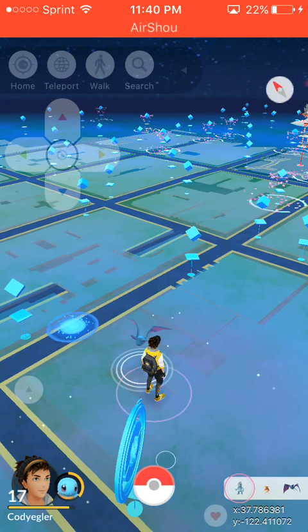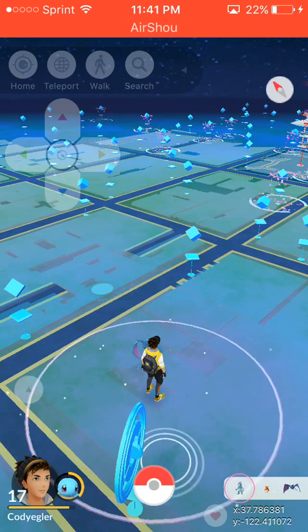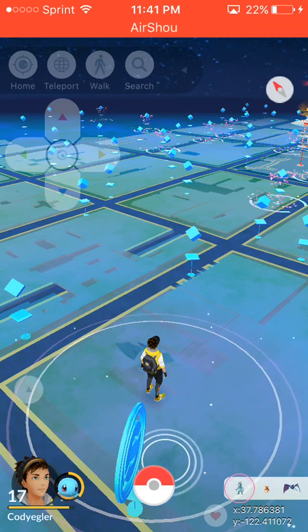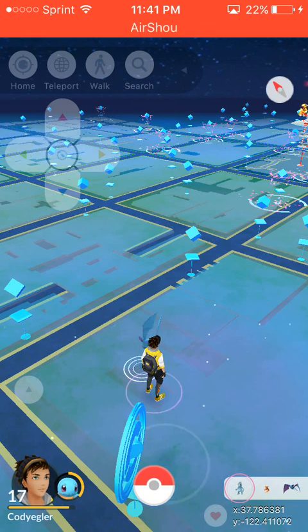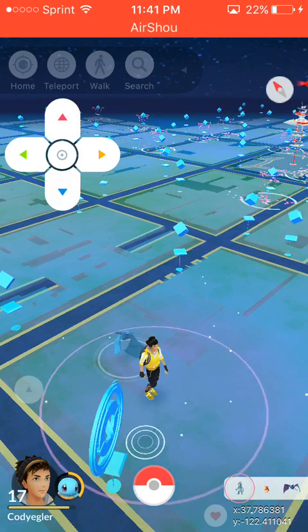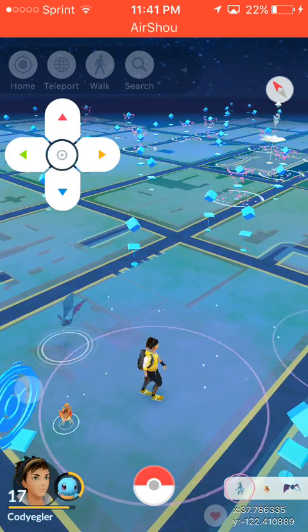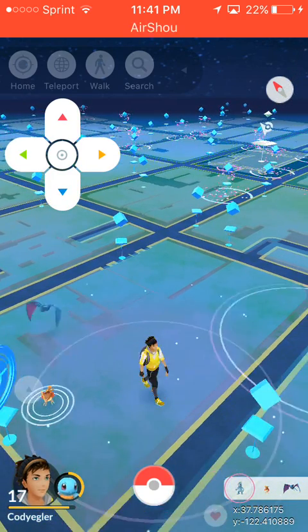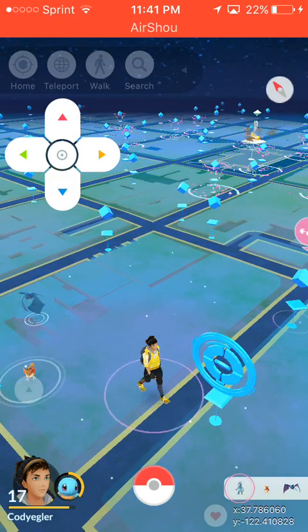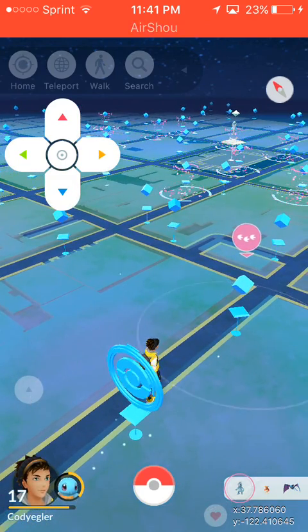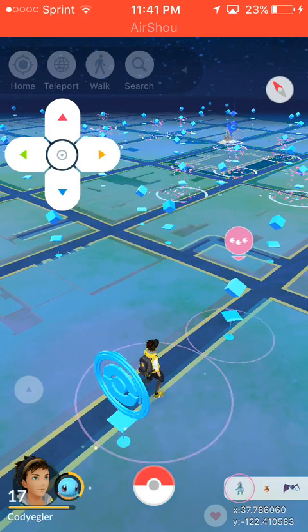And where's the Machop? I'm just gonna walk this way. Walk down this way. And I will go over here and I will get the Machop.